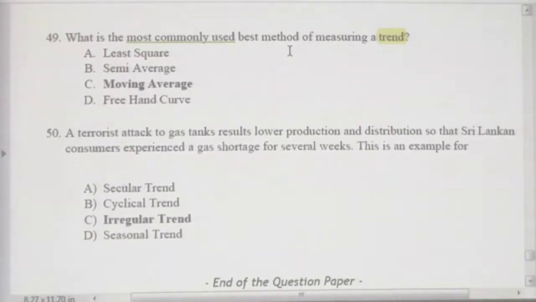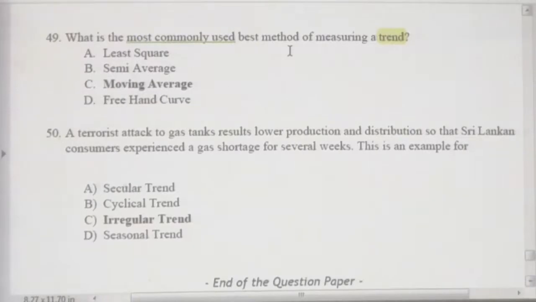We have discussed this under the seminar series, right? That's why I always ask you to watch the videos in the seminar series, because we have discussed the calculation part also in detail. Therefore, the most commonly used method is moving average.